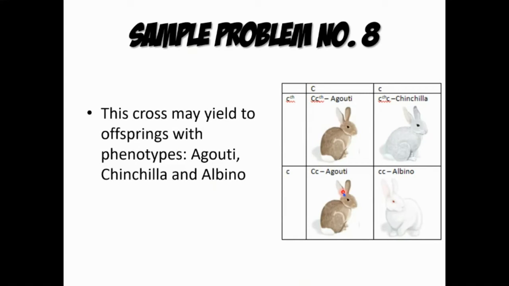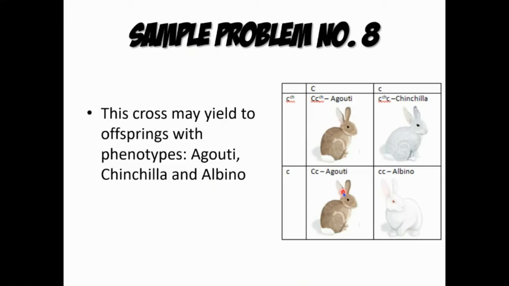This cross may yield offspring with phenotypes of agouti, chinchilla, and albino. And then we saw here that 50% have different genotypes, so 1:1:1, something like that. And then 50% are agouti rabbit, 25% chinchilla, and 25% albino.